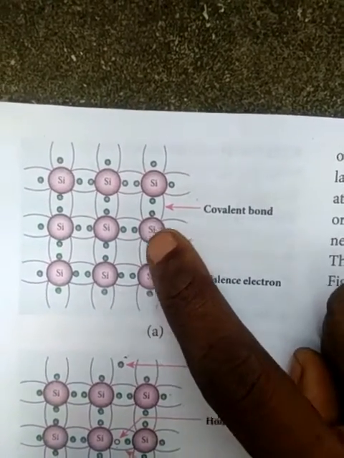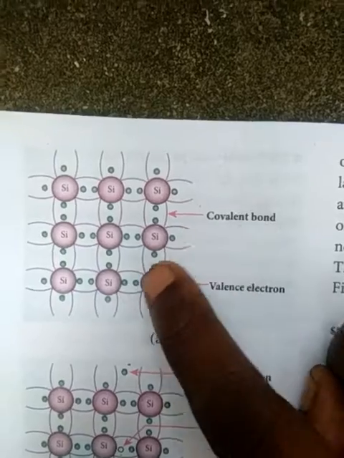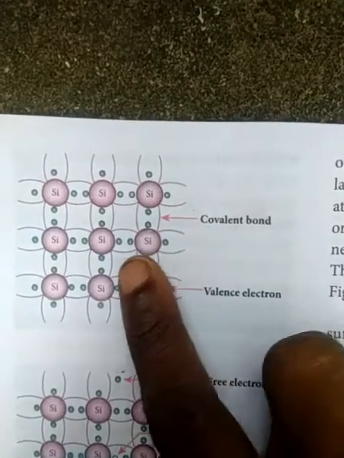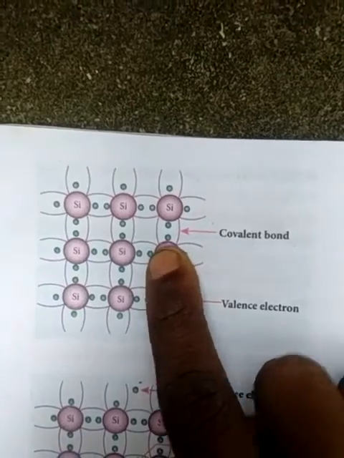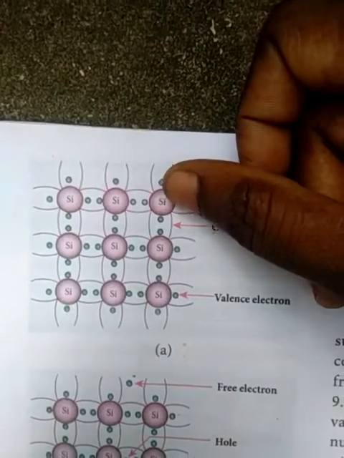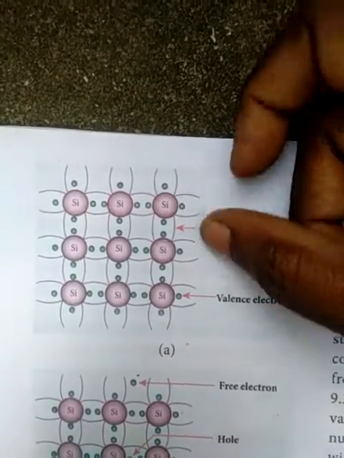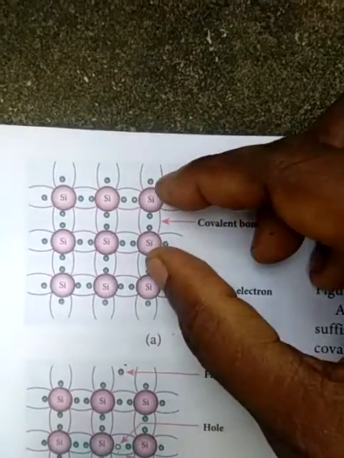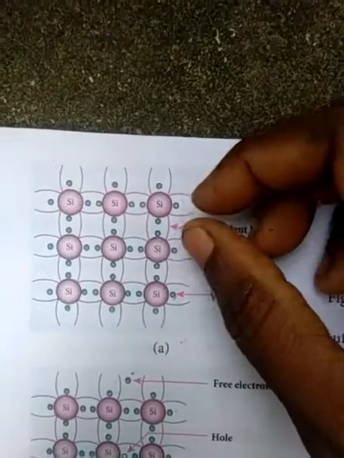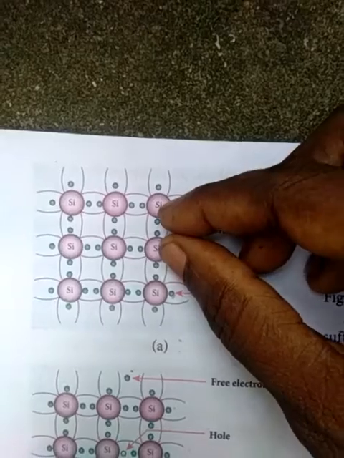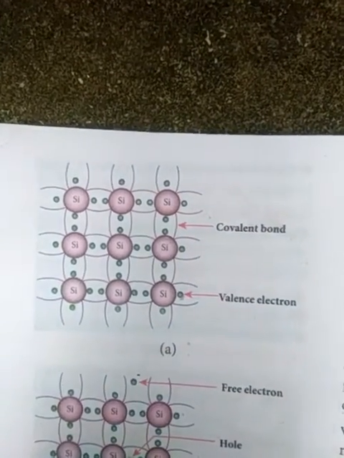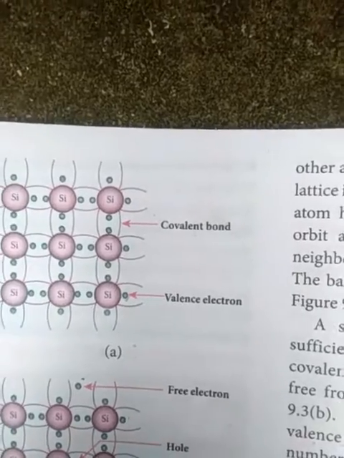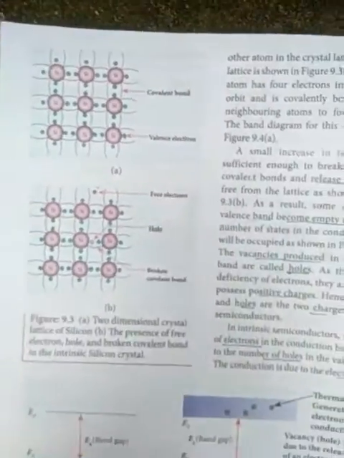Now see another silicon atom. This silicon atom also has 4 electrons in the outermost orbit. So this atom is the neighboring atom, and this atom is our own atom. The neighboring atom's electrons and our atom's electrons form a covalent bond. The covalent bond creates the lattice.